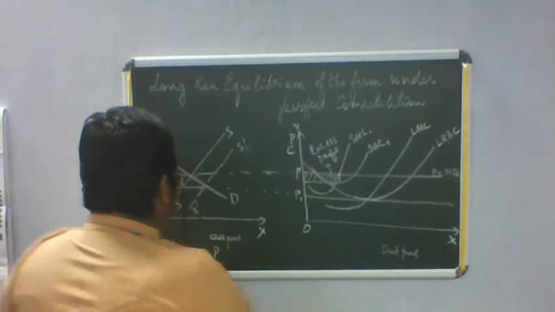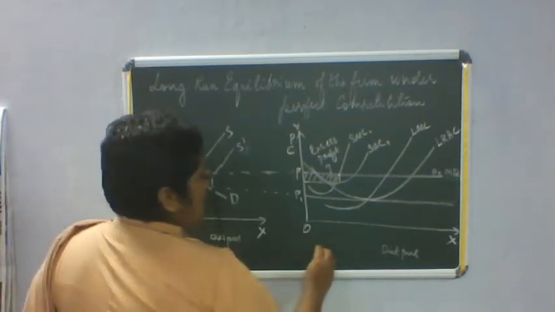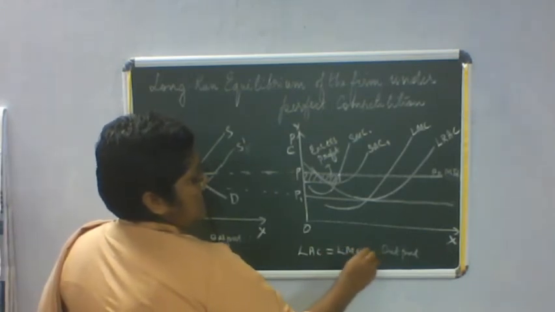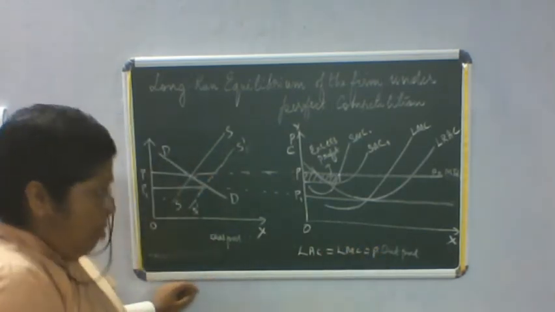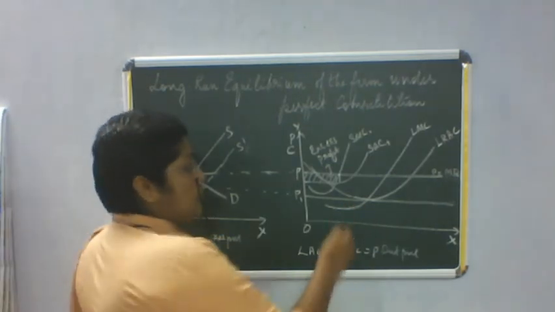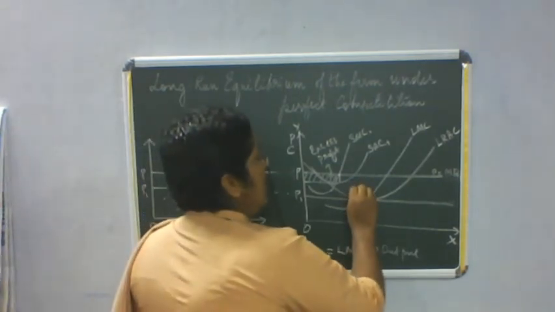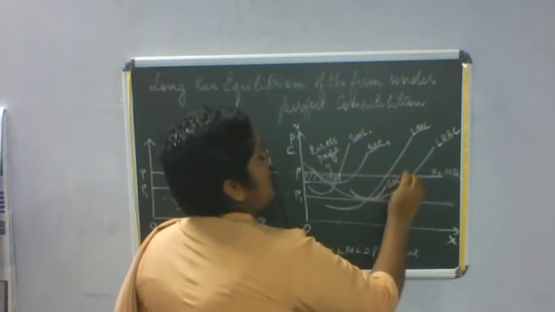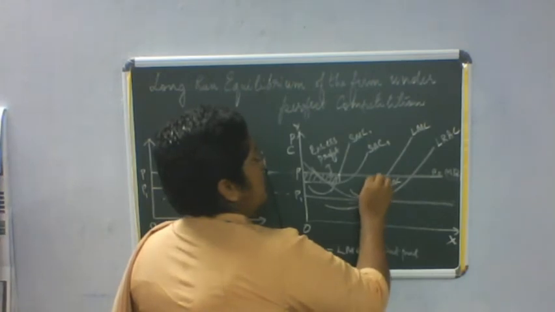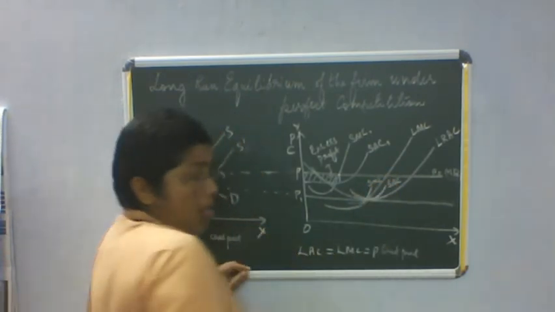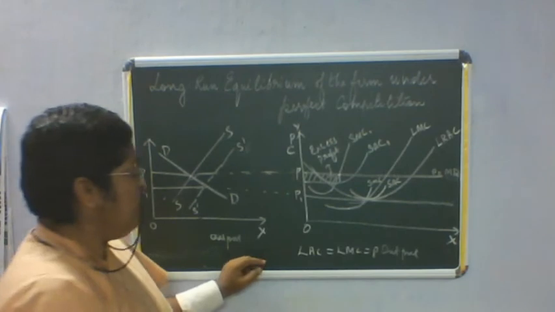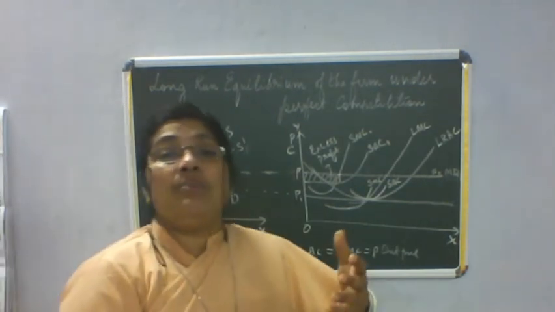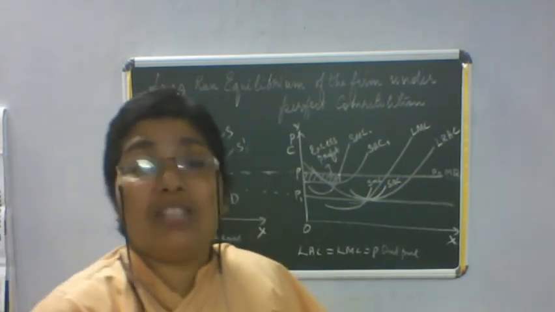So we can see here the long run equilibrium of the firm is LAC equal to LMC equal to price. Here also we can see SAC, and it's also equal to SAC and SMC.